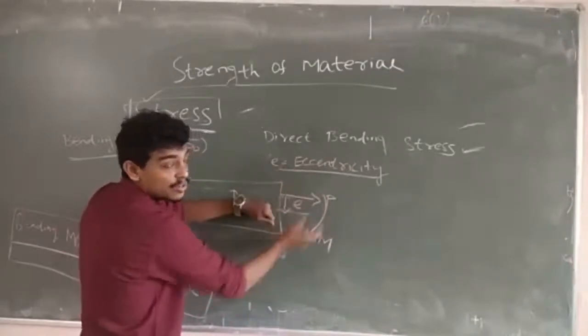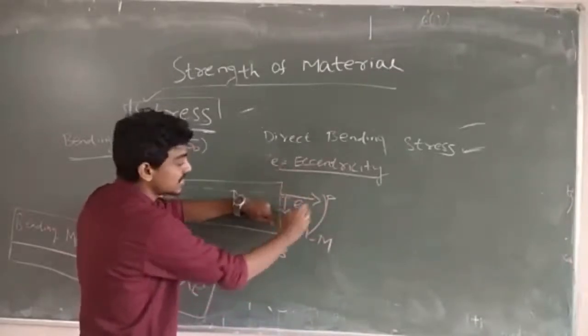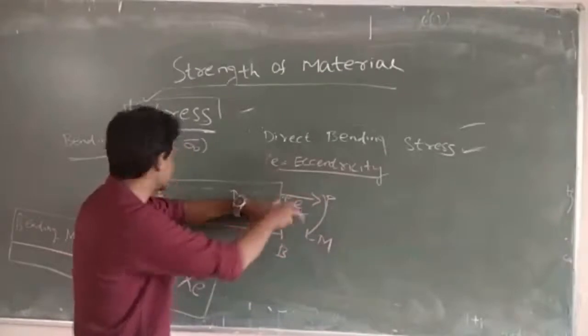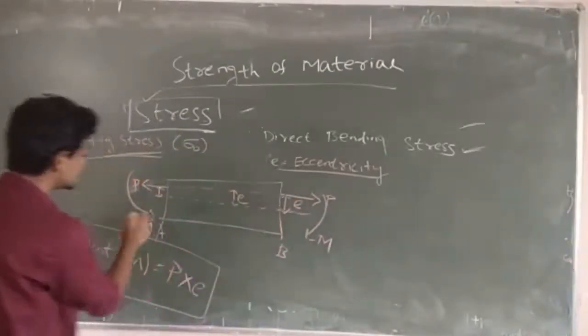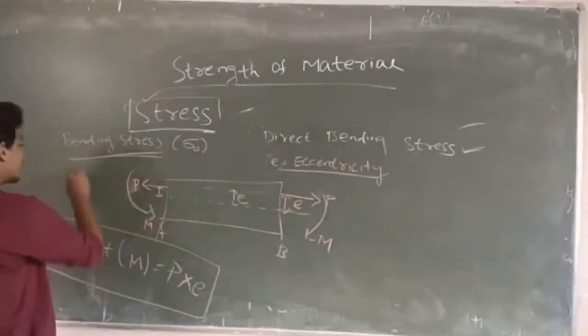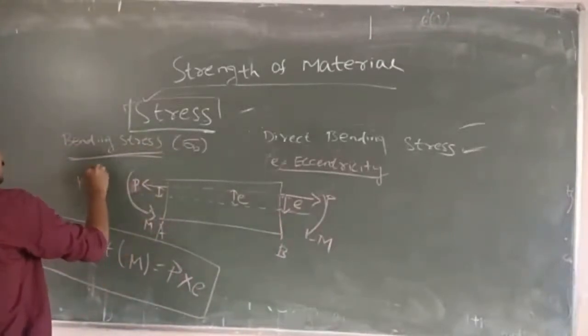So the load will be rotating like this by using the eccentricity. So the moment direction will be like this. Here the direction will be like this. Okay. So this moment is generally called hogging moment.